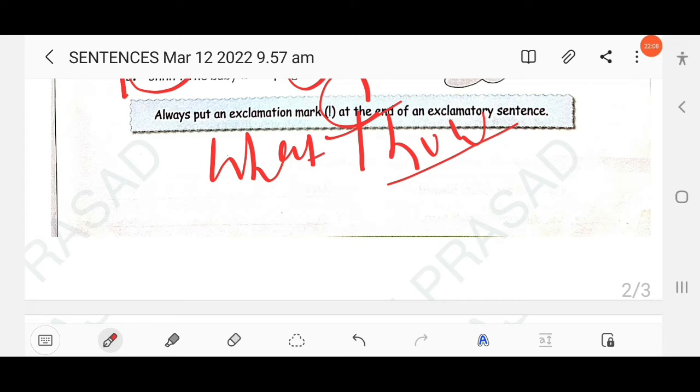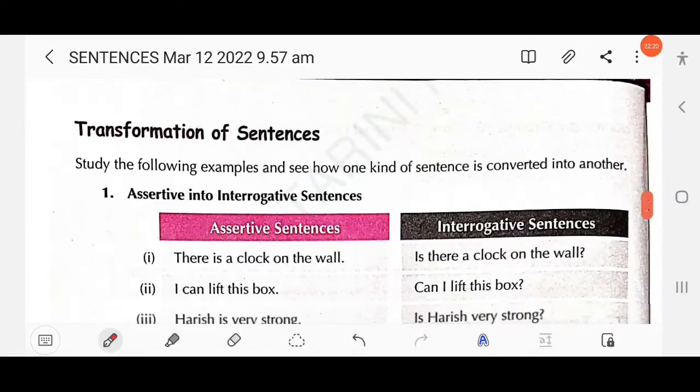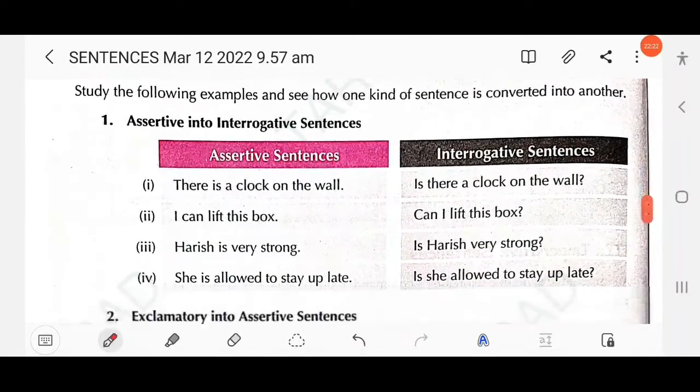Here the transformation of sentences is provided. That means how to change positive into negative, negative into yes-no, then positive into exclamatory sentence, right? So let's discuss more about it. Here, transformation of sentences, right?